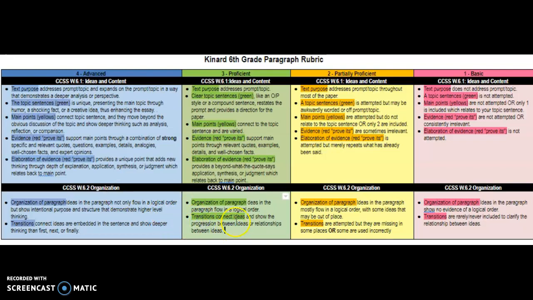Okay, so next step would be we're going to get that feedback back, and then finally we'll talk about your homework, which will be your reflection. Great.